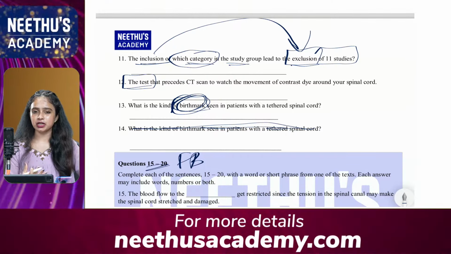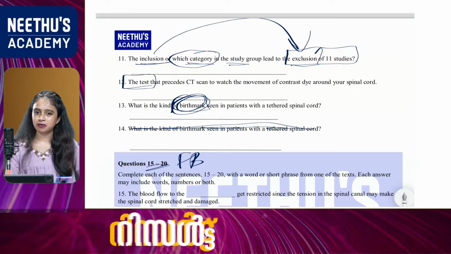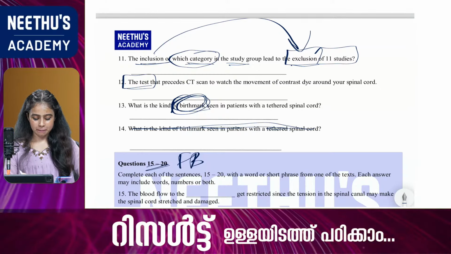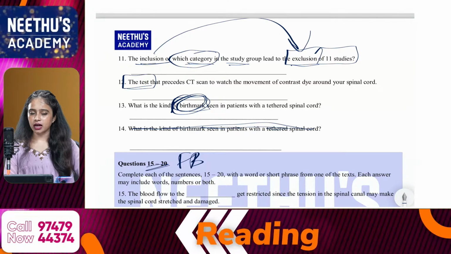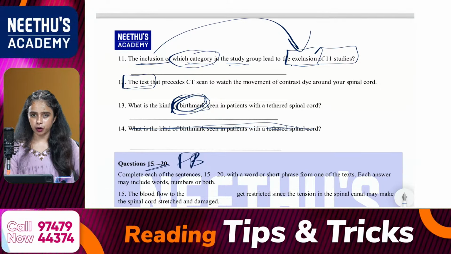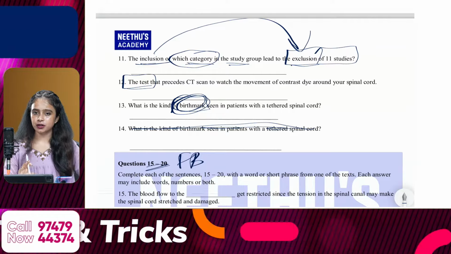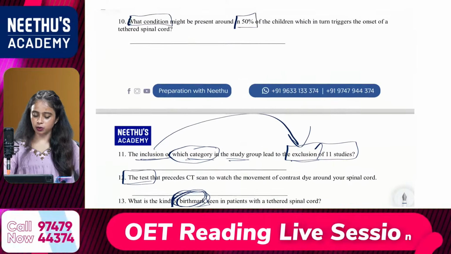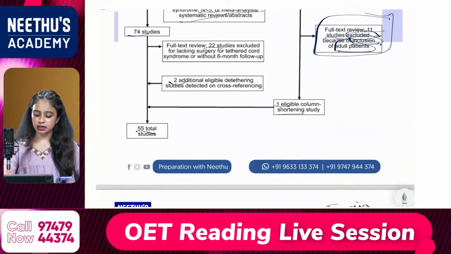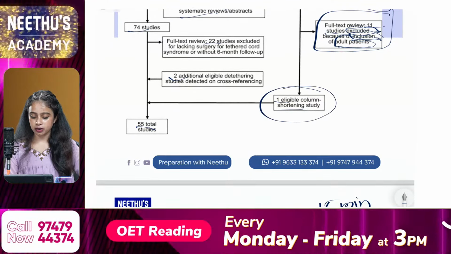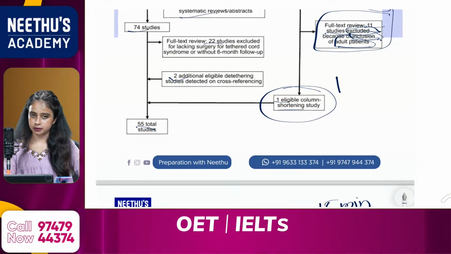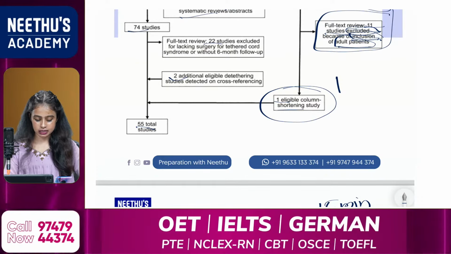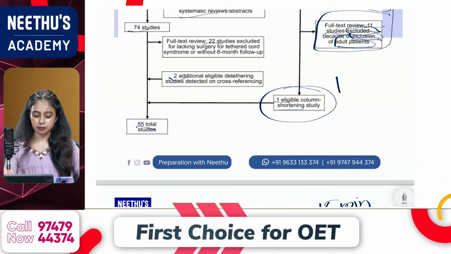So this is a surprise question. Can you tell me? The study is mentioned in the pictorial, and another keyword I have told you about is column shortening. So that is also in text D. So how many? The answer is 1. One eligible column shortening study. Very good. Excellent. Kopika, Jubi, yes, Reshma, the answer is 1.